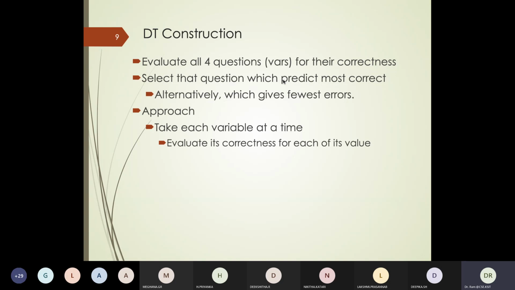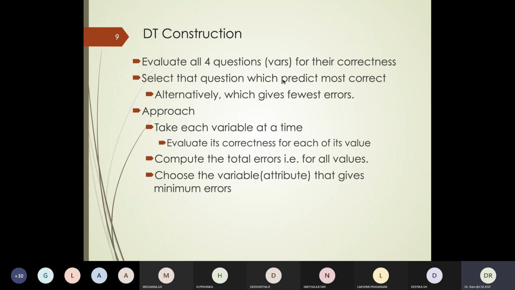So we take one variable at a time, evaluate it in terms of how many incorrect answers, or what is the probability of giving an incorrect answer, and do that for all the variables. And out of the 4 variables, choose the variable which gives you minimal error, which automatically implies the most correct predictions. And that's the approach we take. So we'll stick to errors, but it could alternatively be the most correct answers.